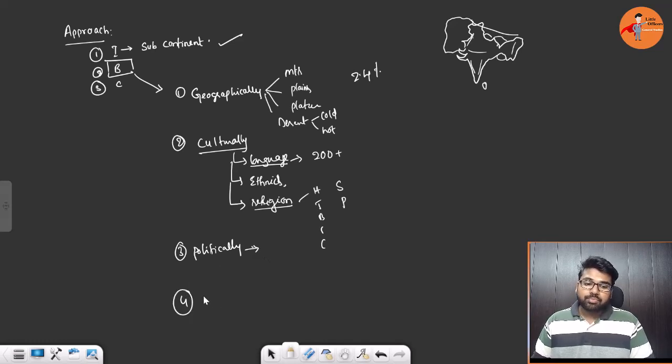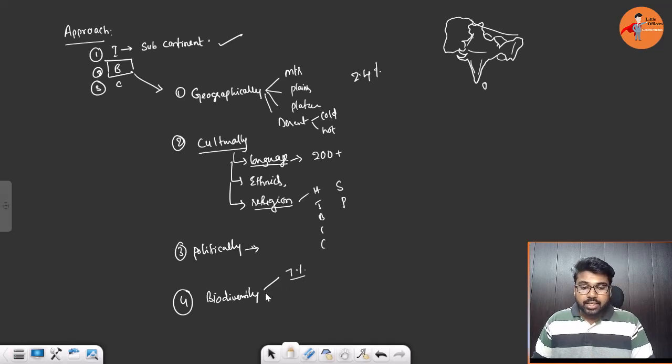Fourth, biodiversity. With only 2.4% of land surface area, we contribute close to 7% of global diversity, and India is one of the mega diverse countries. It has biodiversity hotspots.